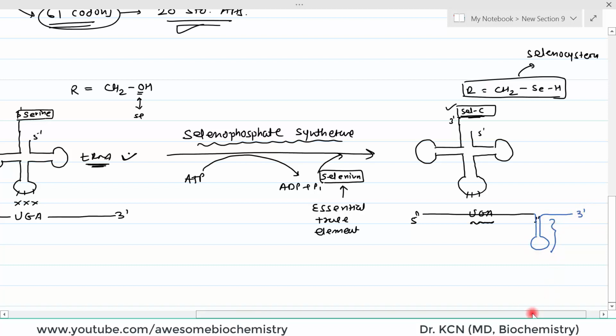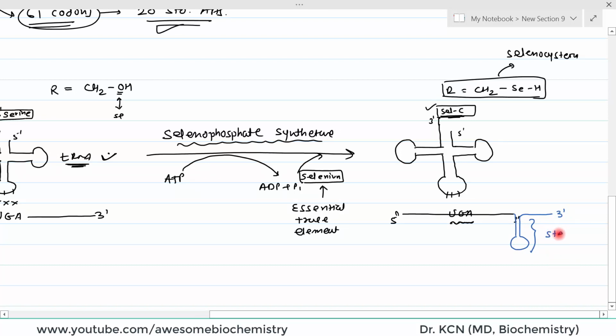So when the stem loop structure occurs on the 3 prime untranslated region of this mRNA, at that time only this UGA codon will be able to bind with this specialized tRNA. Okay. So what happens? This stem loop structure helps this UGA codon make a bond with this tRNA. In such a scenario, your UGA codon will bind with the anticodon arm of this specialized tRNA. Now selenocysteine will be able to incorporate into the protein, right.